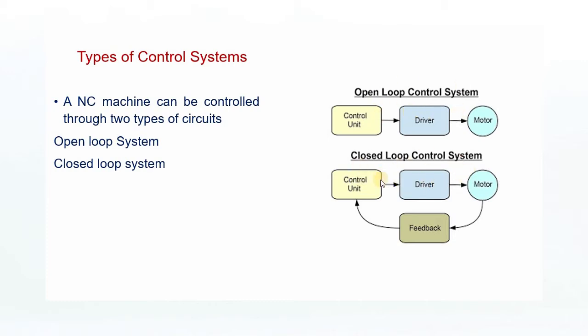The closed loop control system consists of a control unit, driver, motor and feedback, which includes the feedback system. Based on the feedback information, the unit can function without any difficulties.